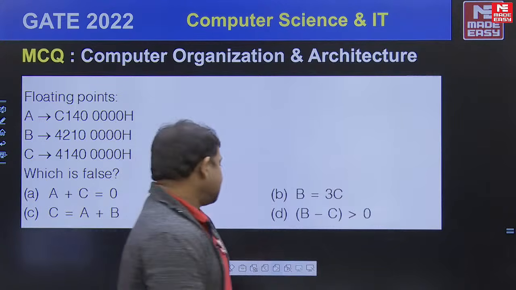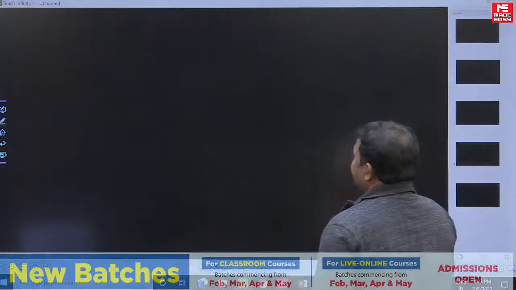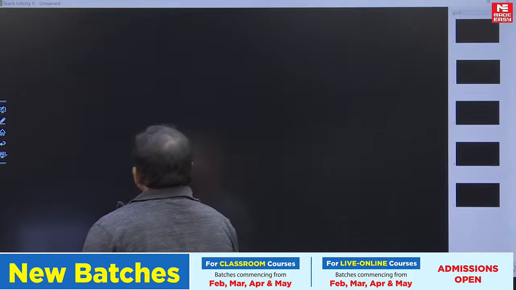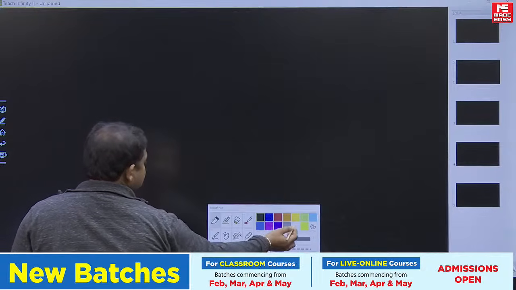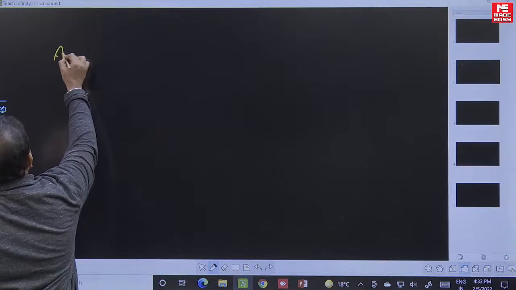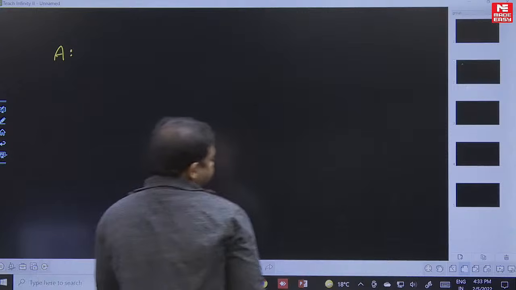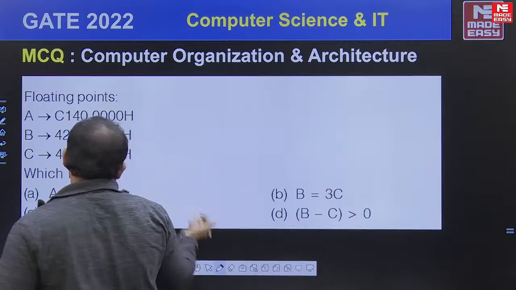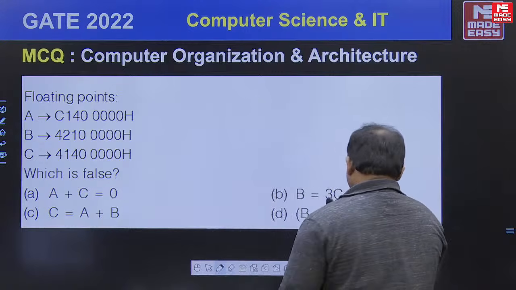Now the analysis: the A value given is C140000H.